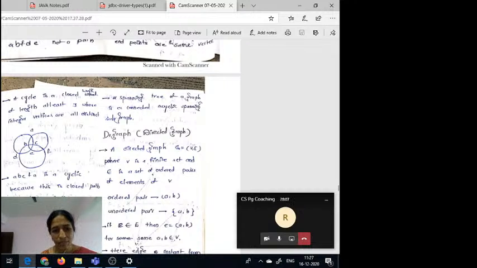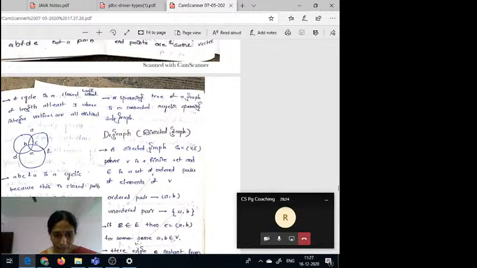Once vertices repeat, then it is not a path. So when does it become a closed path? Other than endpoints, if the internal vertices are distinct, then we can say that it is a closed path.